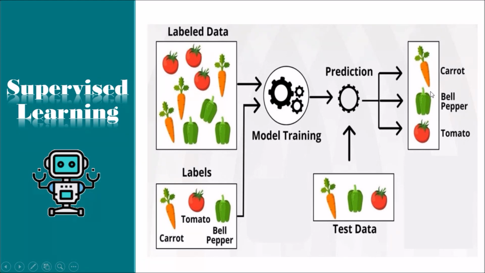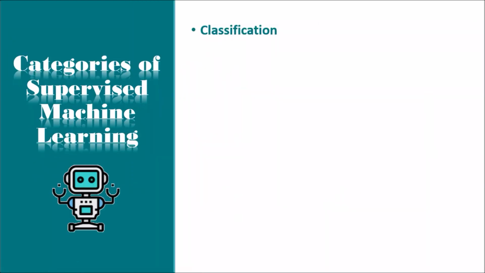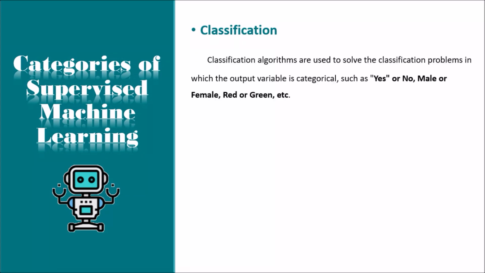This is the process of how the machine identifies the objects in supervised learning. The main goal of the supervised learning technique is to map the input variable, x, with the output variable, y. Supervised machine learning can be classified into 2 types of problems. First one is classification. Classification algorithms are used to solve the classification problems in which the output variable is categorical, such as yes or no, male or female, red or blue, etc. The classification algorithms predict the categories present in the dataset. Some real-world examples of classification algorithms are spam detection, email filtering, etc.